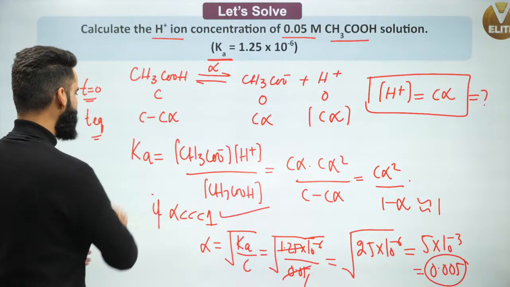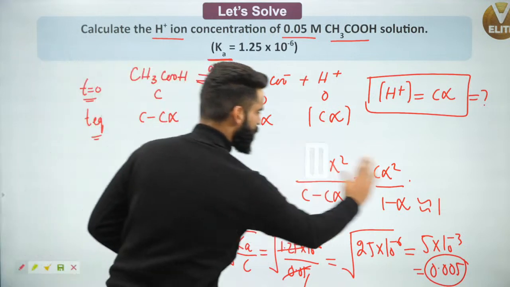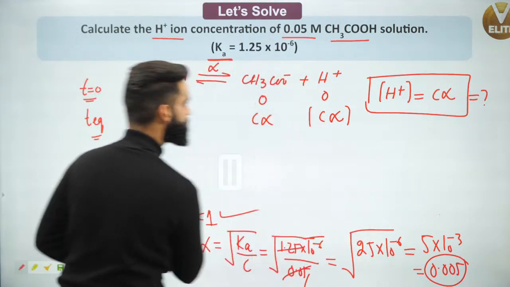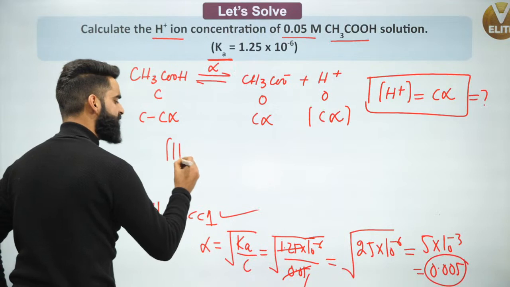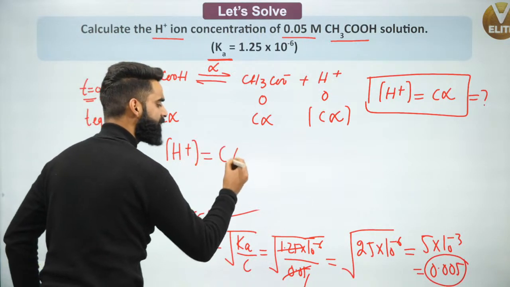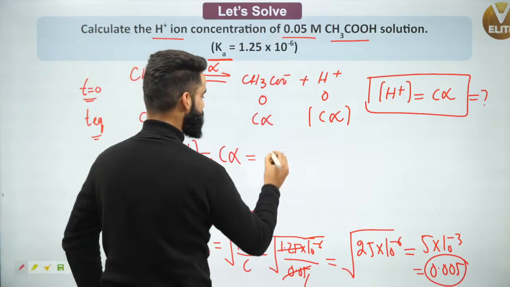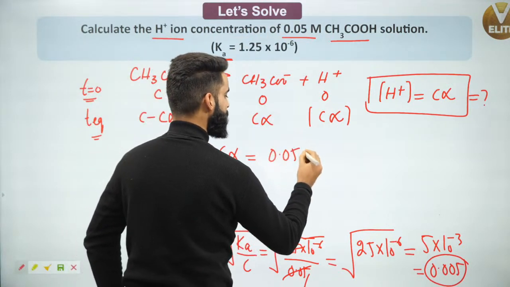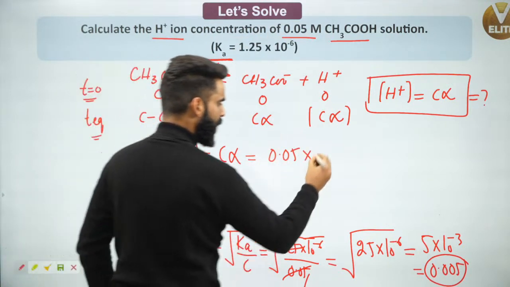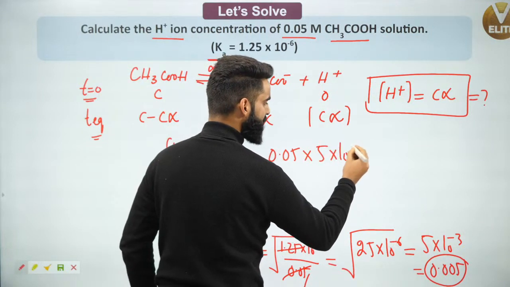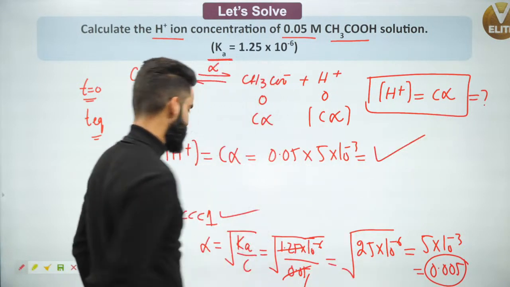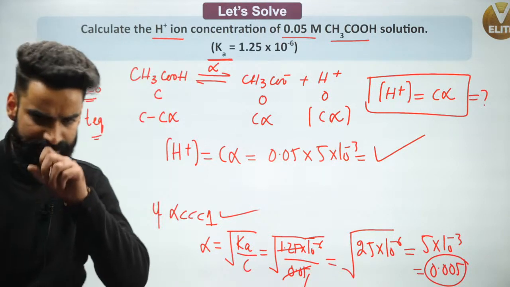If I got the alpha value, I can easily calculate the concentration of H positive. I can write the concentration of H positive as C alpha. C is the concentration of electrolyte, which is 0.05, multiplied by the alpha value 5 into 10 power minus 3. Just calculate it, and you'll get the concentration of H positive.